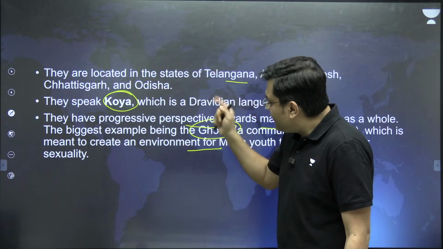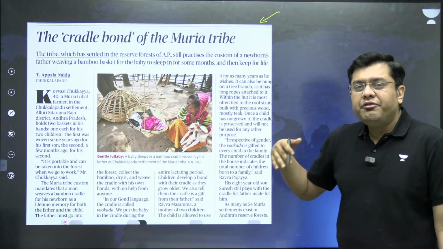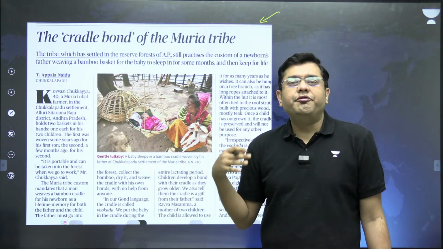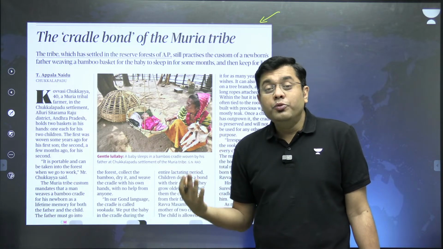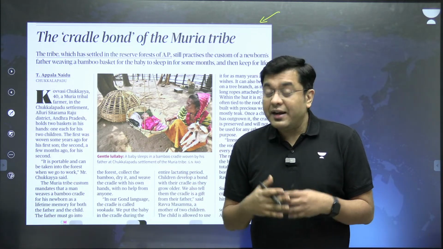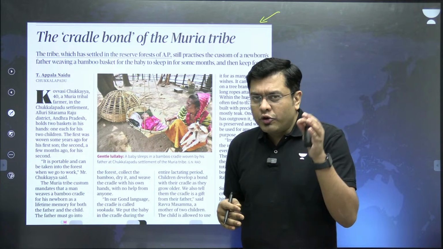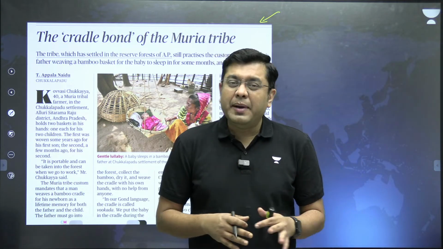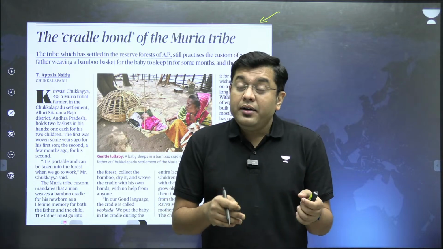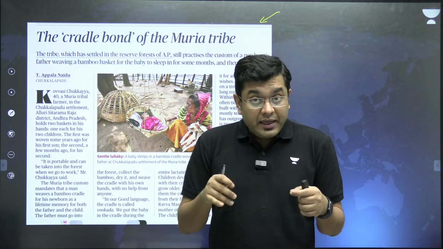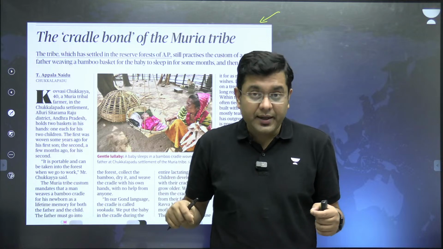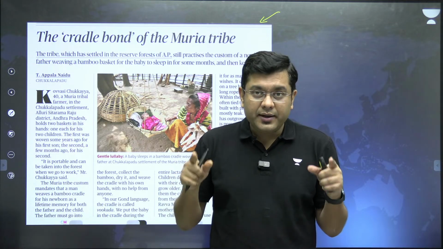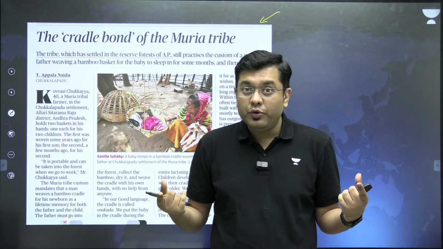Now, this particular tribe has a very unique custom where, when a newborn arrives, the father of the child goes to the forest, cuts down or collects bamboo, dries it, and with his own hand weaves a basket, a cane basket as you can refer to it.